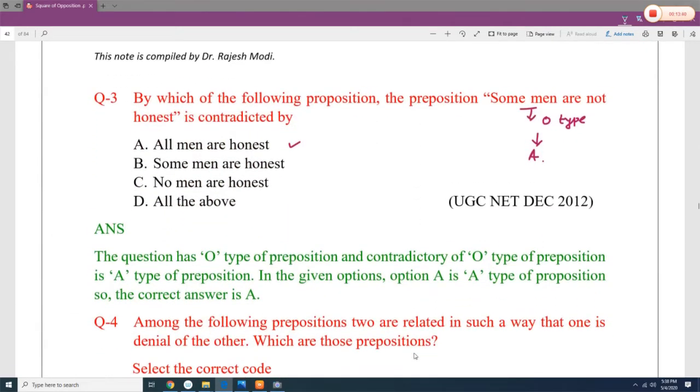Next, which of the following propositions contradicts the proposition some men are not honest? Some men are not honest means it is the O type of proposition, and we know A, E, I and O. Now the contradictory of O is A. A means universal affirmative. So here there is only one which is universal affirmative: all men are honest. So this is the correct answer.